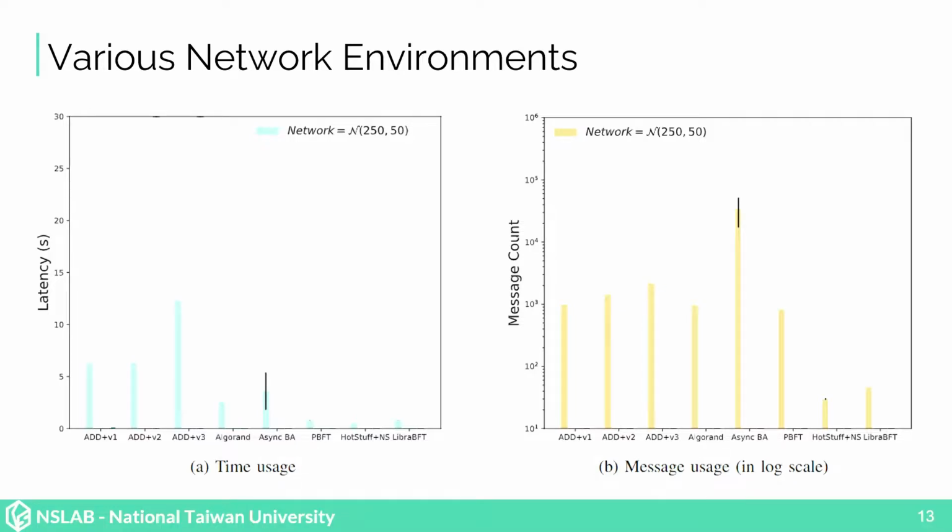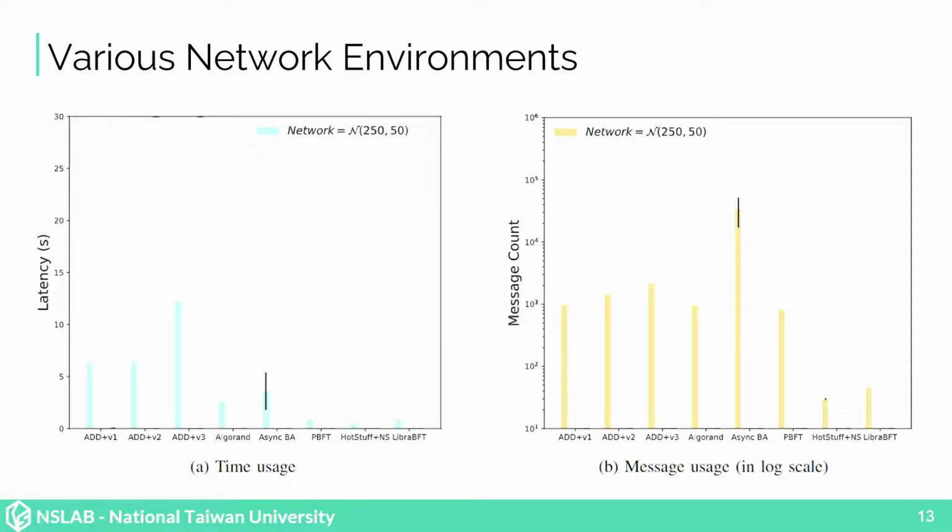This experiment is about simulating BFT protocols under various network environments. These diagrams illustrate the time and message usage of different BFT protocols when they are simulated from a fast and stable network to a slow and unstable network. The x-axis of both the diagrams indicates the type of BFT protocol, while the y-axis in the left diagram is the time needed by each BFT protocol to reach a consensus, and the y-axis in the right diagram is the number of messages transmitted by nodes when they are reaching a consensus.